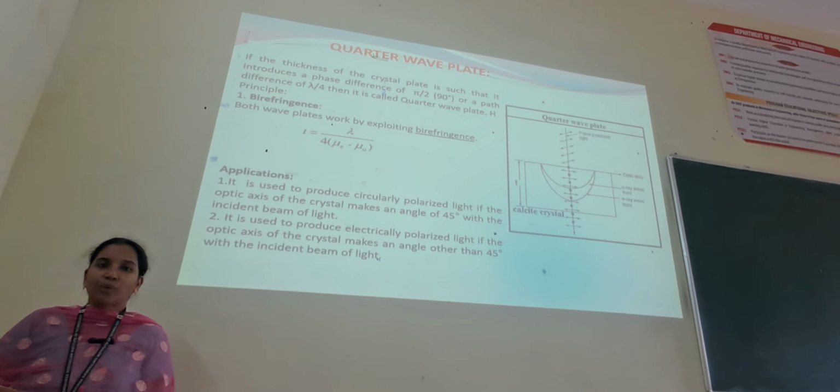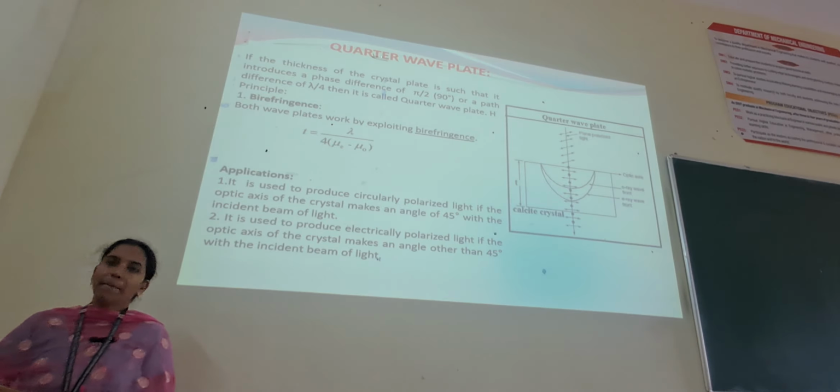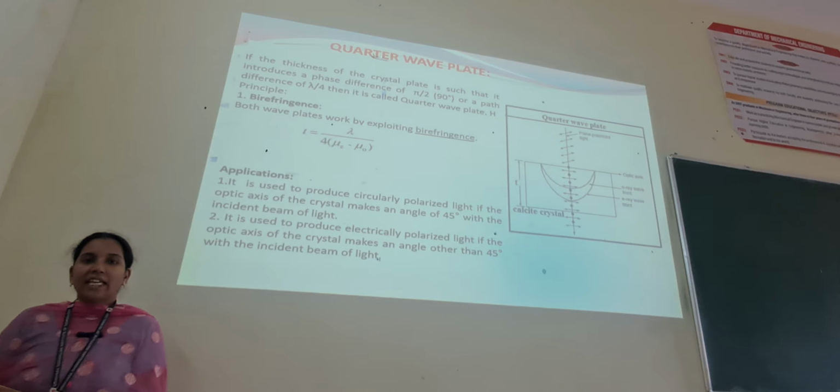It is used to produce circularly polarized light. As you can see in the figure, there is a formation of circularly polarized light. If the optic axis of the crystal makes an angle of 45 degrees with the incident beam of light, it is used to produce circularly polarized light. If the optic axis of the crystal makes an angle other than 45 degrees with the incident beam of light, it produces elliptically polarized light.